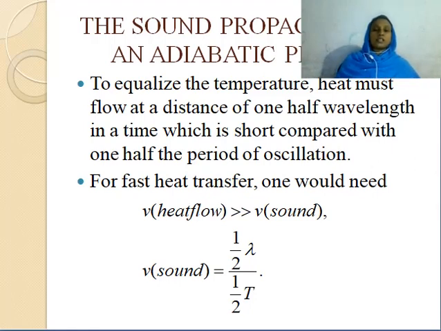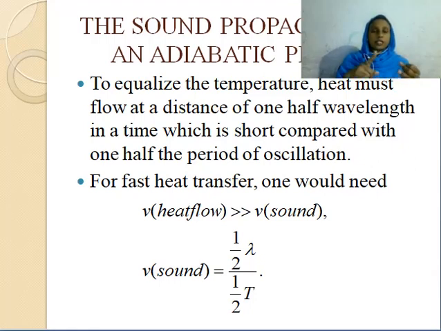If the sound propagates at constant temperature, then to equalize the temperature, heat must flow a distance of half a wavelength in a given time. Where does this half wavelength come from? The wavelength of the sound is the distance between two consecutive compressions or two consecutive rarefactions.